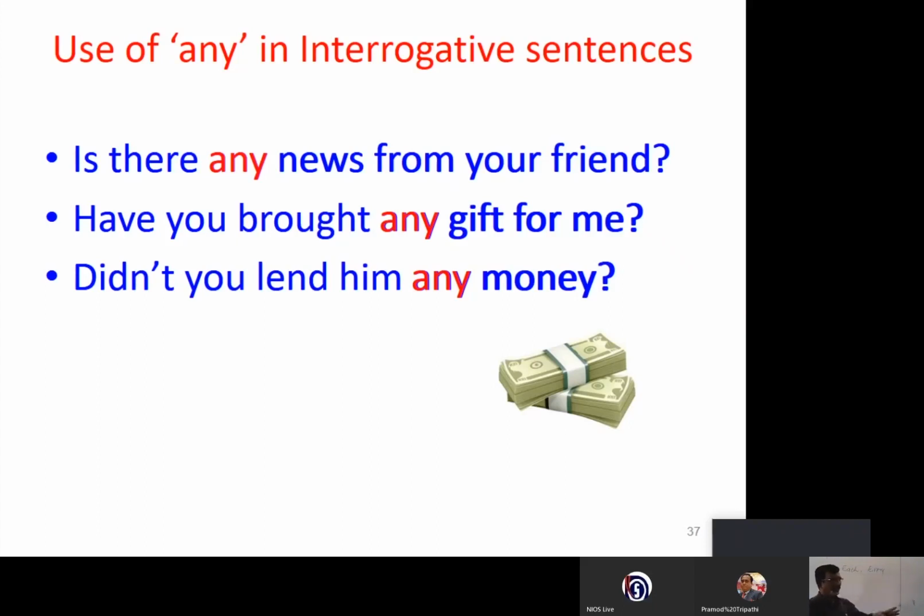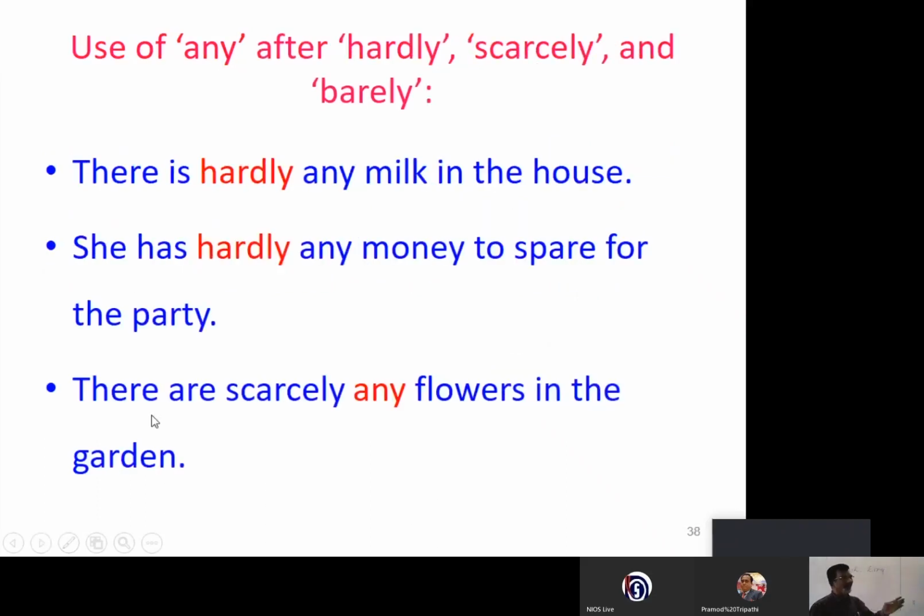Now, use of any, a determiner, after hardly, scarcely, and barely. When we use these terms, hardly, scarcely, and barely, they're always negative.